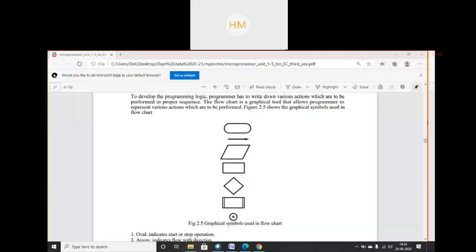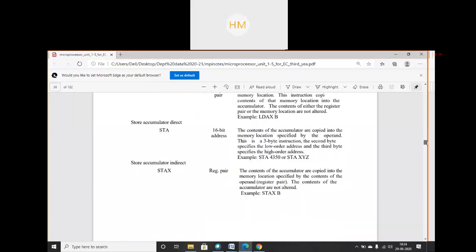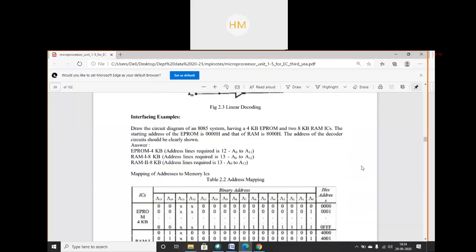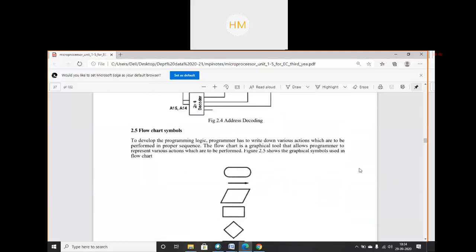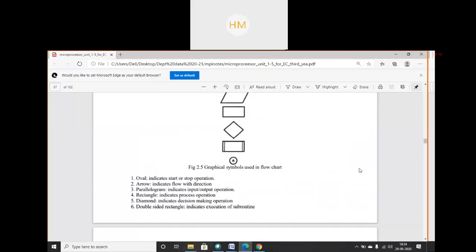Oval shape indicates start or stop. Arrow shows the flow direction of your flowchart, where it has to move. Parallelogram indicates input-output operation. Rectangle indicates process operation. Diamond indicates decision-making box. Double-sided rectangle indicates execution of a subroutine.